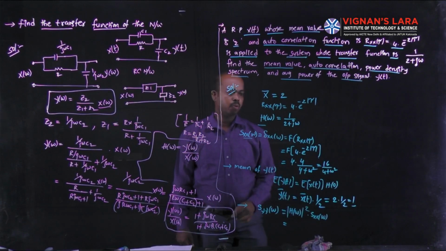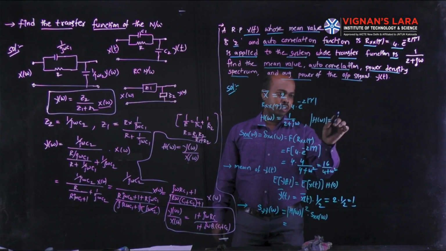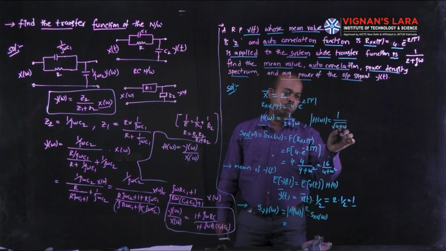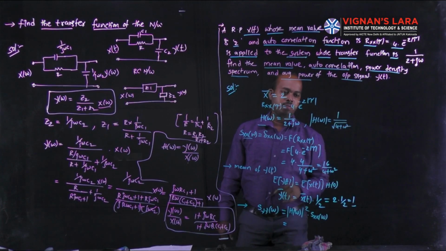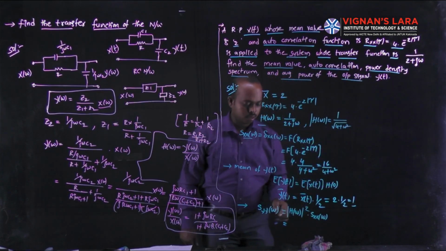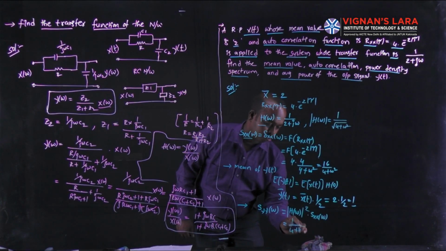The magnitude of H(omega) is the square root of the real term square plus imaginary term square. The real term is 2 and the imaginary term is omega. Here the square and square root cancel, and the remaining is 1 divided by 4 plus omega square.